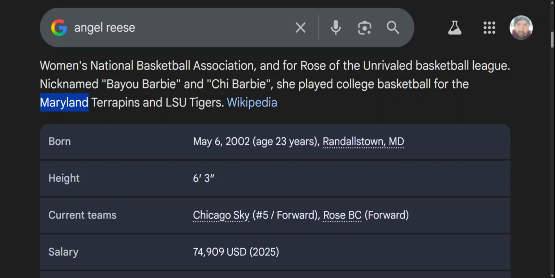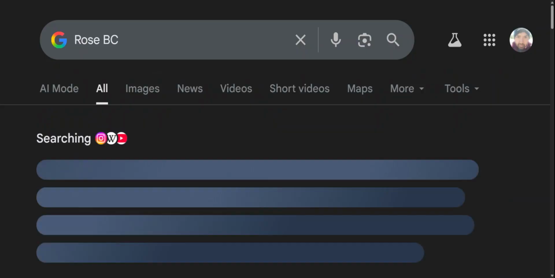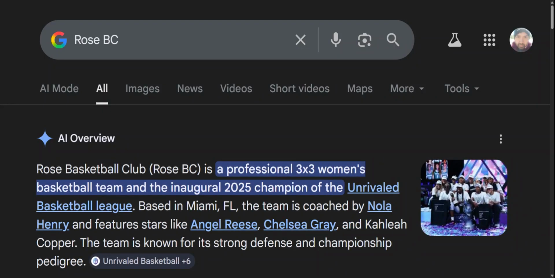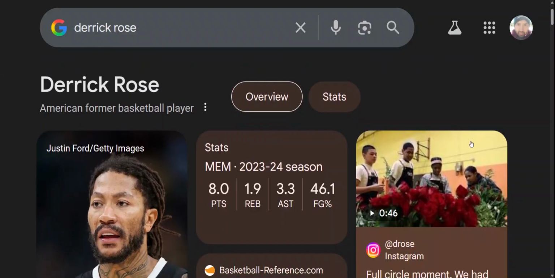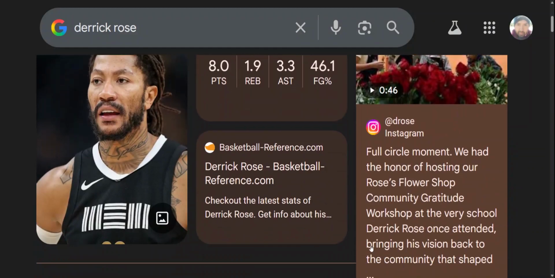That's cool. So it says she played for this team, Rose, BC. What's that? Rose Basketball Club? That's interesting because Derrick Rose was on the Bulls with that Chicago connection. And remember Michael Jordan and the Chicago Bulls? The Bulls way back in the day had a guy named Bob Love. Love like Rose. That's pretty interesting. And remember this March 26th, the 85th day of the year, basketball equals 85.